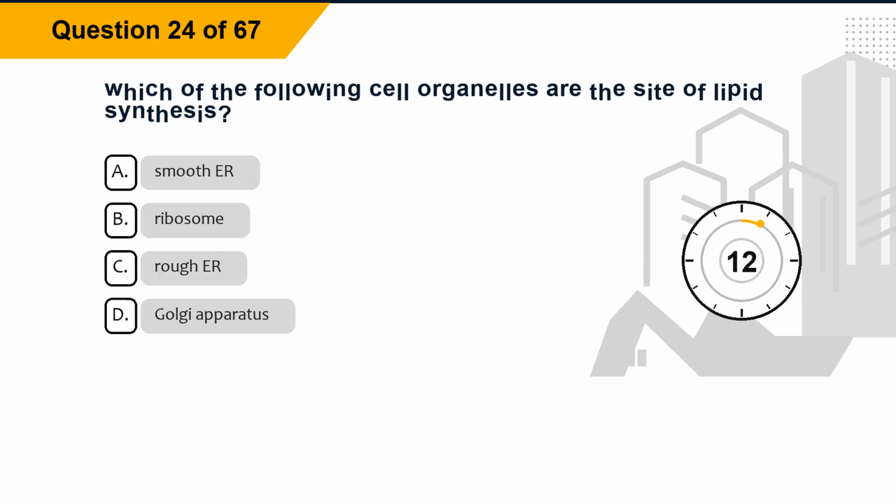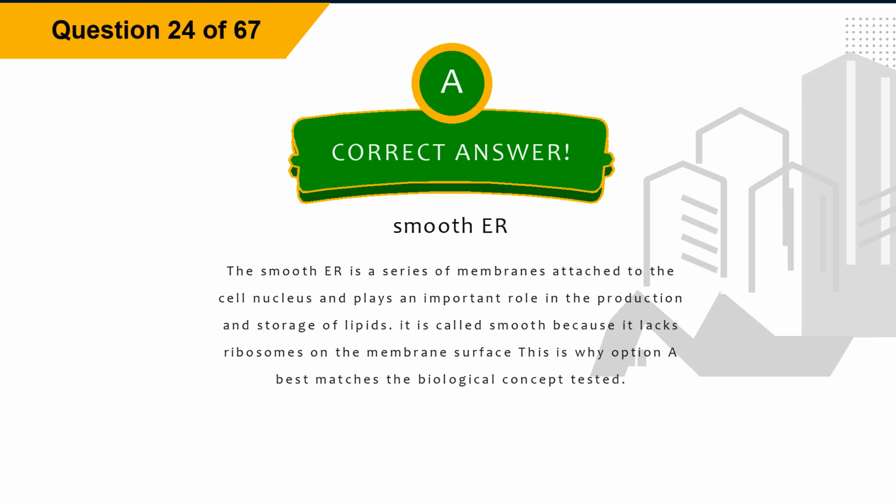Question 24. Which of the following cell organelles are the site of lipid synthesis? Option A, smooth ER. Option B, ribosome. Option C, rough ER. Option D, Golgi apparatus. The correct answer is option A, smooth ER. Explanation. The smooth ER is a series of membranes attached to the cell nucleus and plays an important role in the production and storage of lipids. It is called smooth because it lacks ribosomes on the membrane surface. This is why option A best matches the biological concept tested.